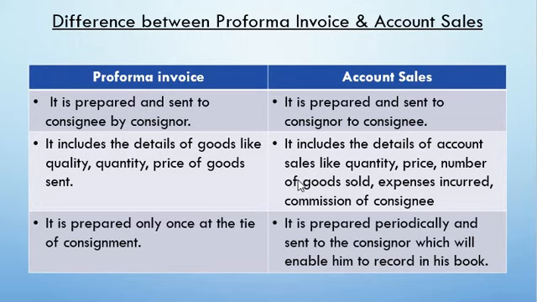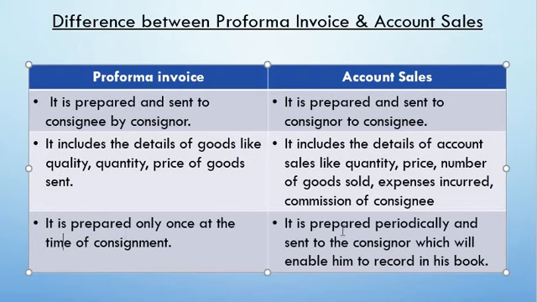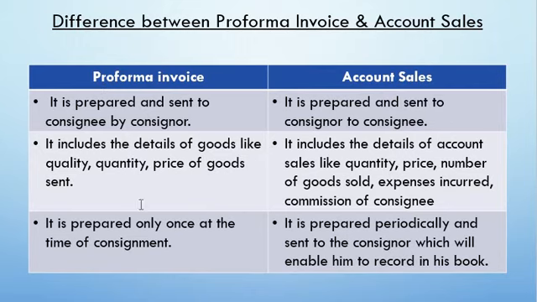Next, in case of pro forma invoice, it is prepared only once, at the time of consignment. I'll just make the correction here. So the pro forma invoice is prepared at the time of consignment, whereas account sales, which is sent by the consignee to the consignor, is prepared on a periodical basis. Here it is only one time, when the goods are sent from the consignor to the consignee, that the pro forma invoice is prepared.